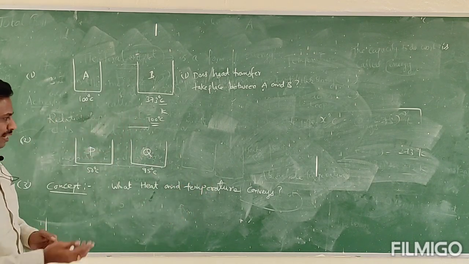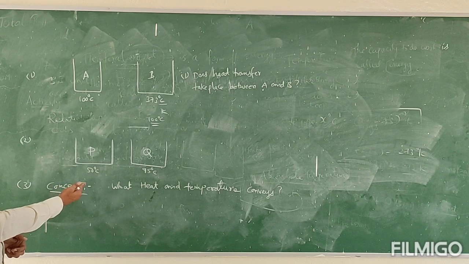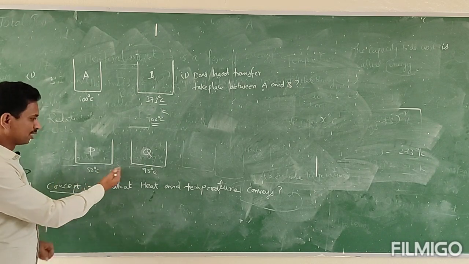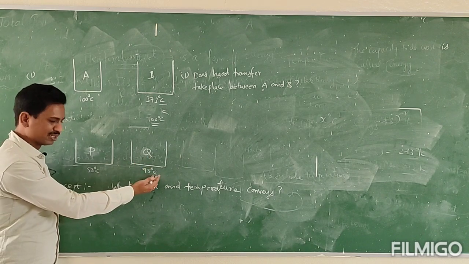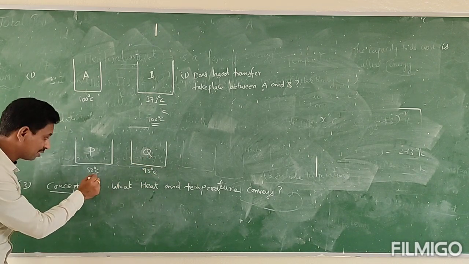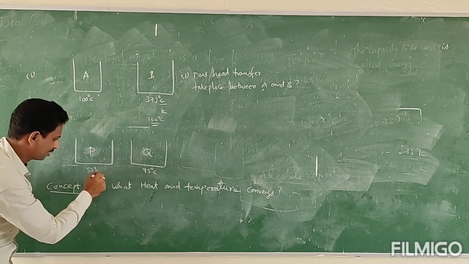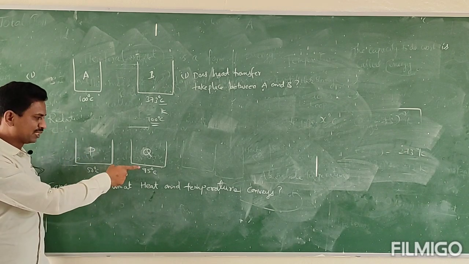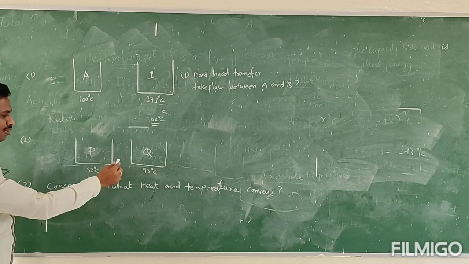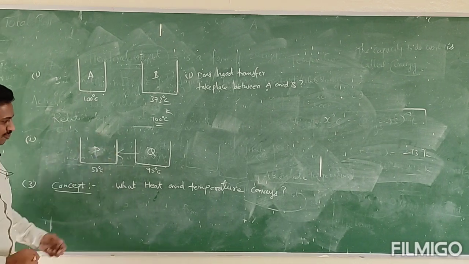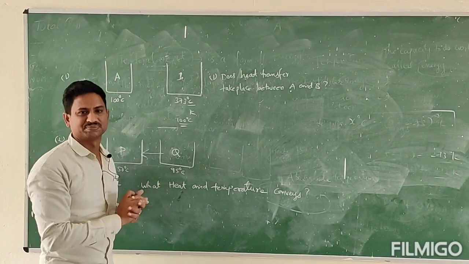Okay. And let us see another example. Similarly, two bodies are there, P and Q. P at 50 degree centigrade and Q at 95 degree centigrade. First you have to check the unit, yes, same unit, centigrade, centigrade. So which is the hotter body? Q. And which is the colder body? P. Then heat transfer takes place from Q to P.